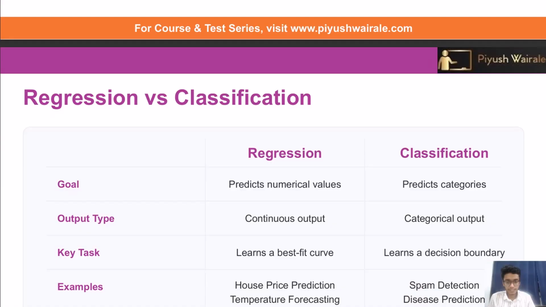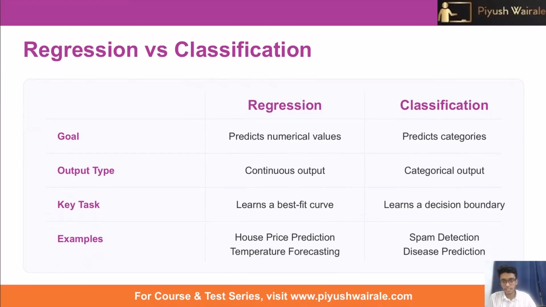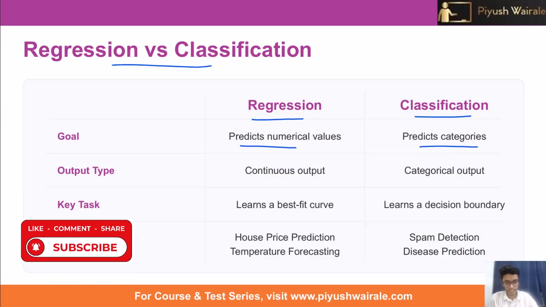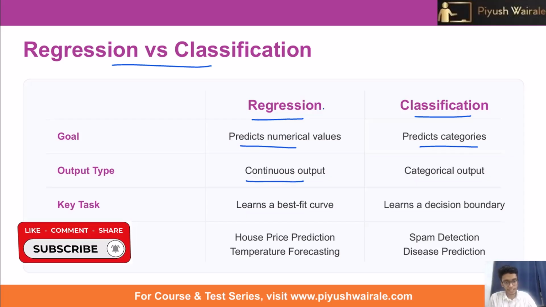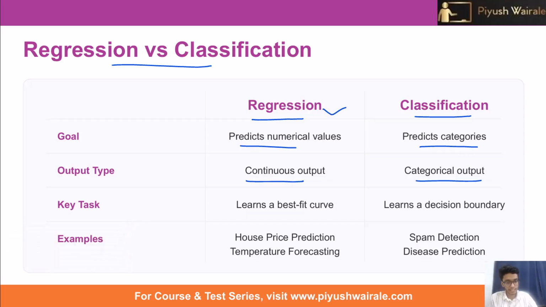Now this table is very important: regression versus classification. In regression we try to predict a numerical value. In classification we try to predict the categories. Output type is continuous in case of regression, and categorical in case of classification. The key task in regression is to learn the best fit curve, and in classification it is to learn a decision boundary on the basis of which you classify the data points. Examples are house price prediction and temperature forecasting for regression, and spam detection and disease prediction for classification.